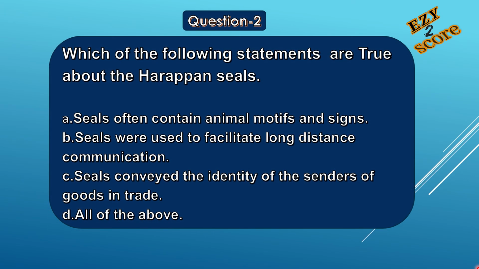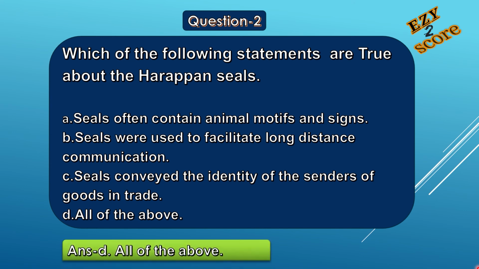Question number 2. Which of the following statements are true about the Harappan seals? Options A. Seals often contain animal motifs and signs. B. Seals were used to facilitate long-distance communication. C. Seals conveyed the identity of the senders of the goods in trade. And D. All of the above. Here the correct answer is option D, all of the above. Let's see the reason for this option.